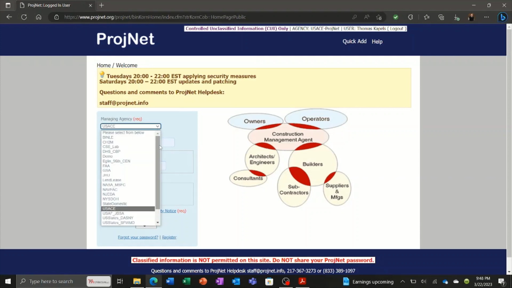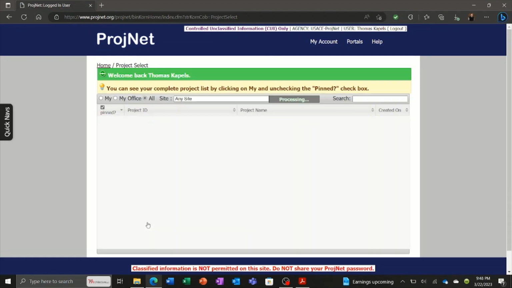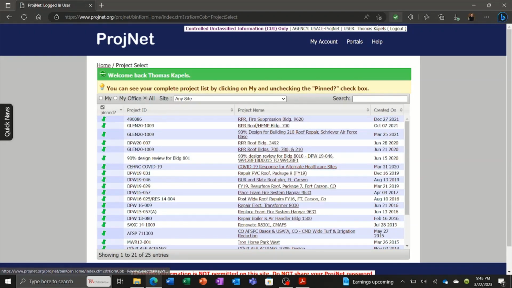Again, select the managing agency. You type in your email, and when you first register, you'll set up a password. So you'll be able to just put that password in. And this changes about every 6 months, so this is something that you're frequently having to update. What a lot of people miss is after you put this information in, you still have to go underneath and click this box to agree to the privacy and security notice in order to sign in. Then you click the sign in button here, and it will bring it to your profile.